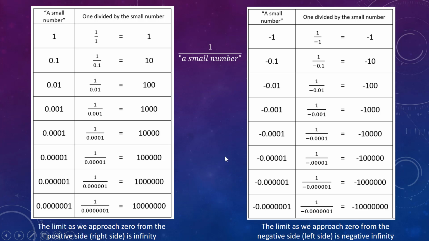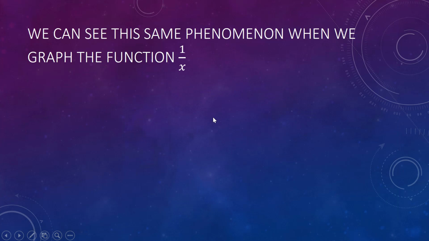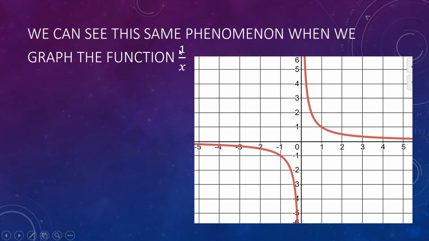Let's see what happens when we try to graph this concept. Remember, we're trying to get 1 over 0. We can't graph 1 over 0, but we can graph 1 over x. And then we can see what happens when x gets very close to 0. So the graph of 1 over x looks like this. As we approach from the positive side, when we let x be positive values, notice that the function 1 over x gets bigger and bigger and bigger without bounds.